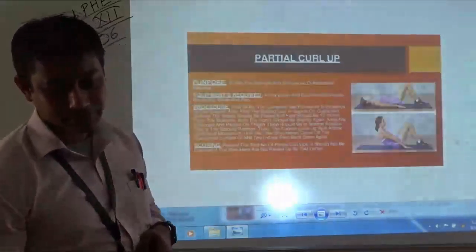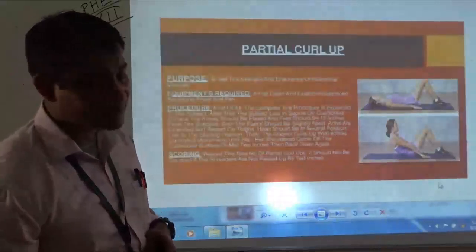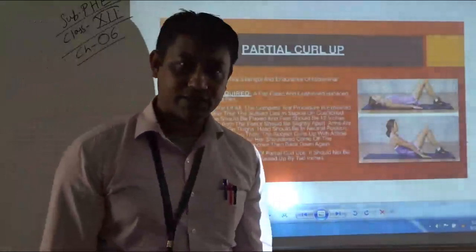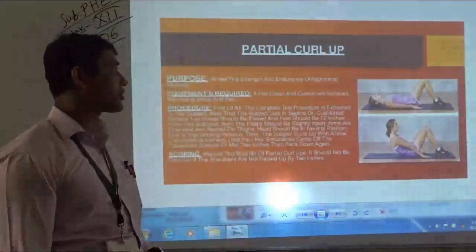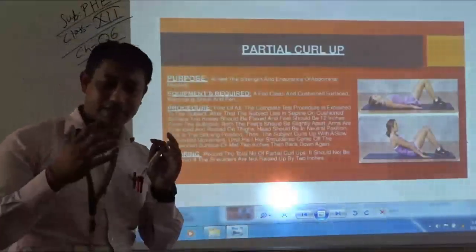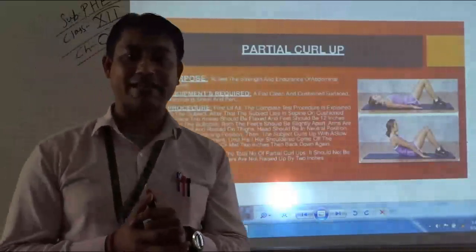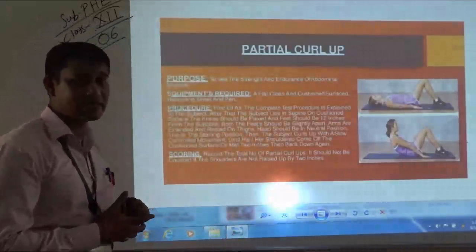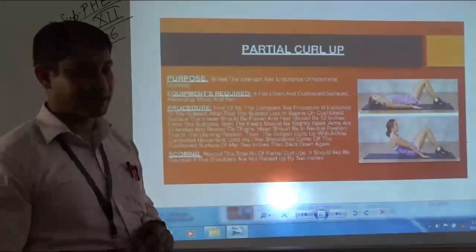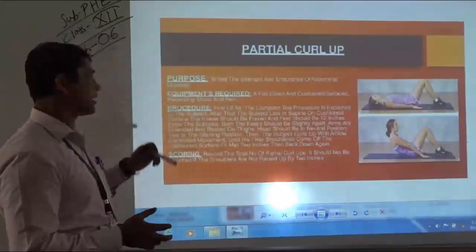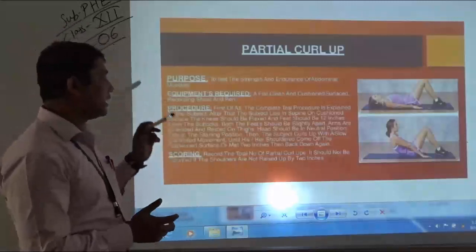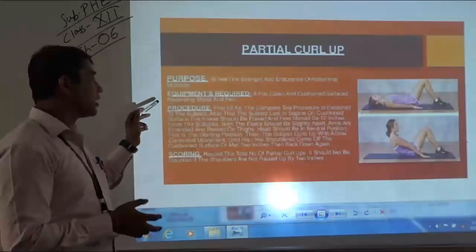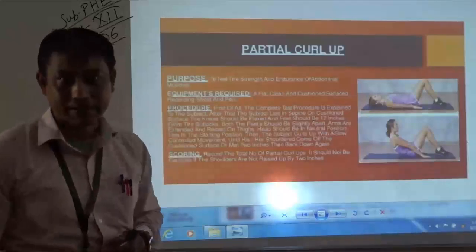Moving ahead, the next test under the motor fitness test is the partial curl up. This test is very similar to flexed leg sit-ups. The purpose of the test is to measure abdominal strength. The equipment required is a flat, clean and cushioned surface, a recording sheet and a pen.